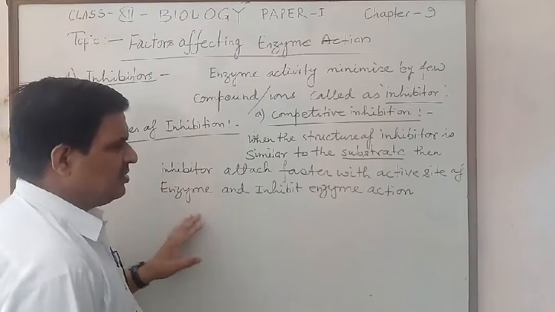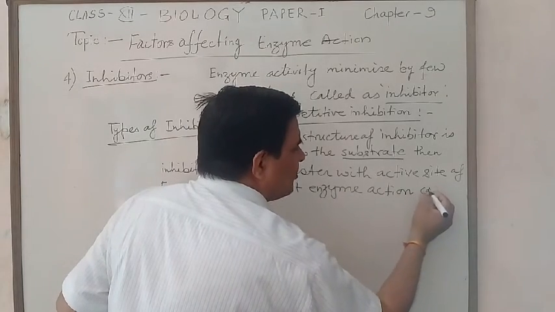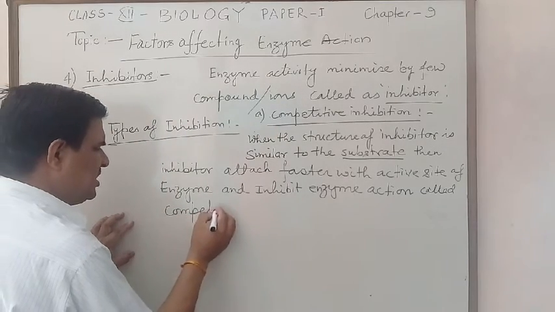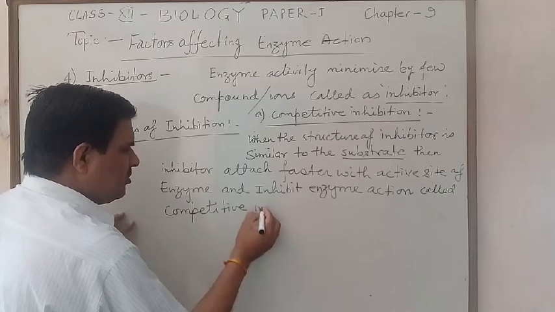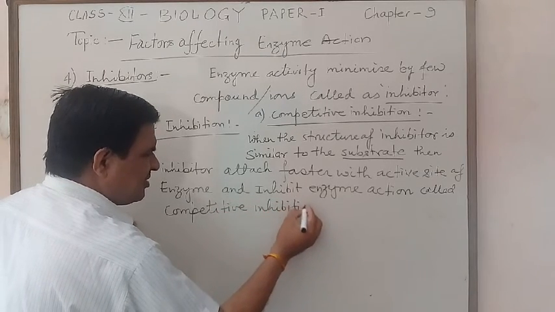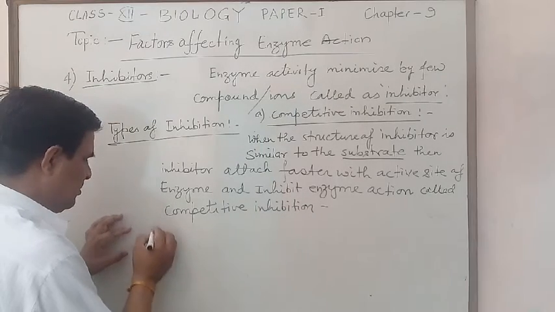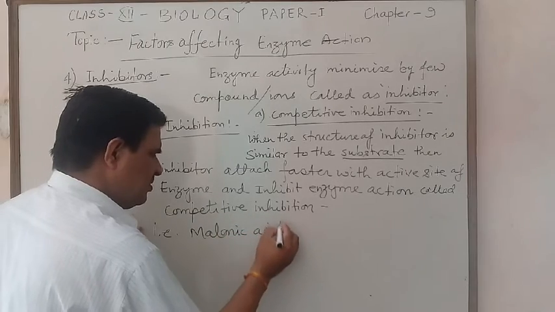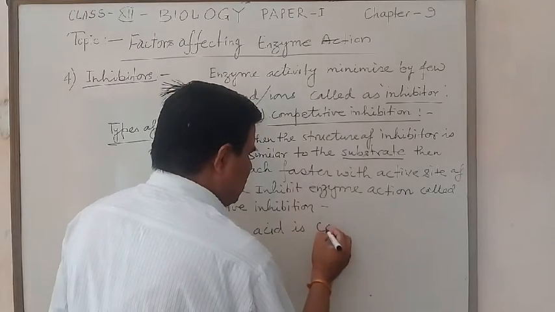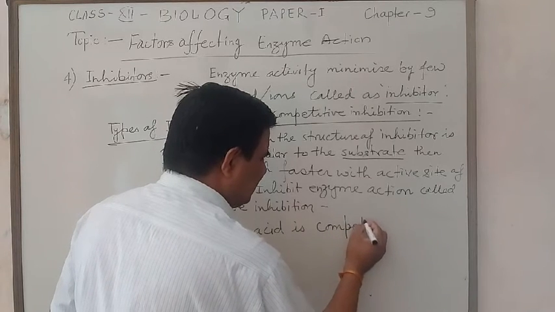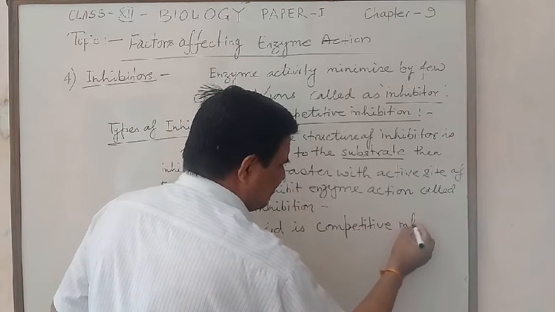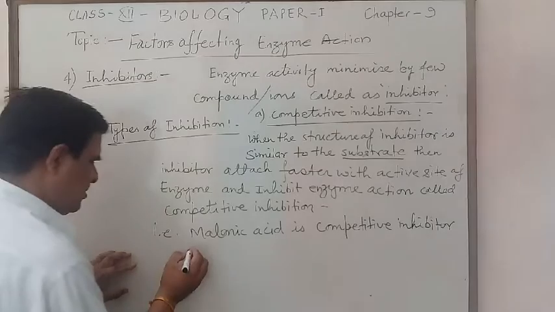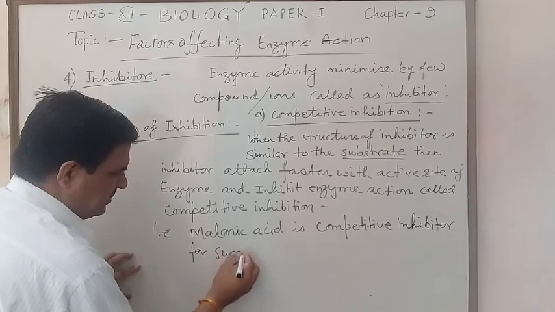This type of inhibition is called competitive inhibition. For example, malonic acid is a competitive inhibitor for succinic acid.